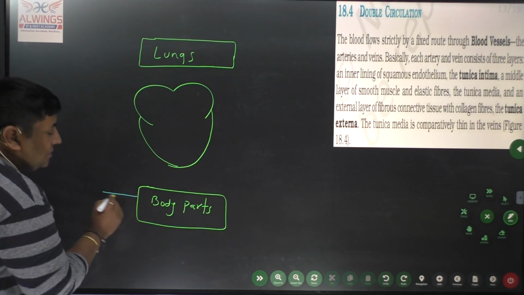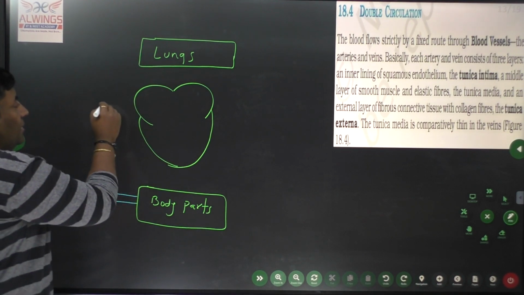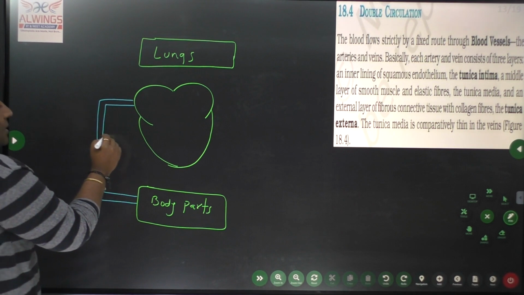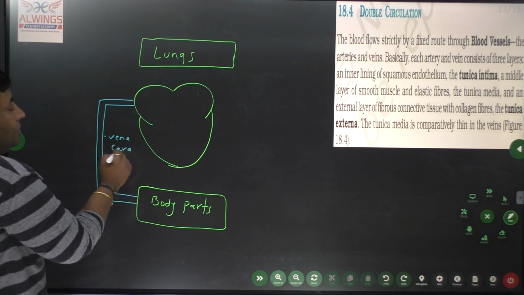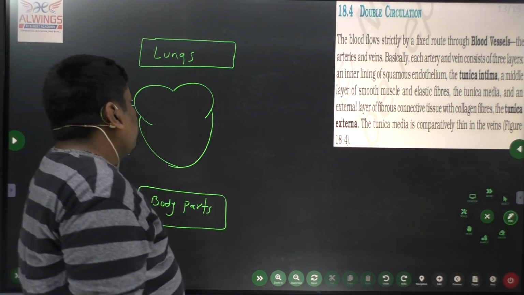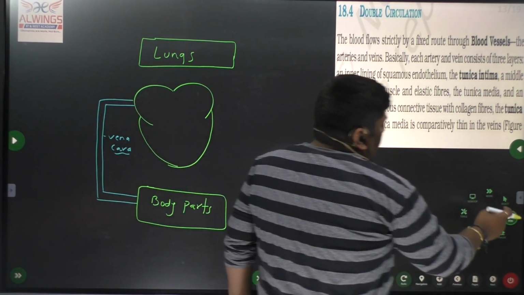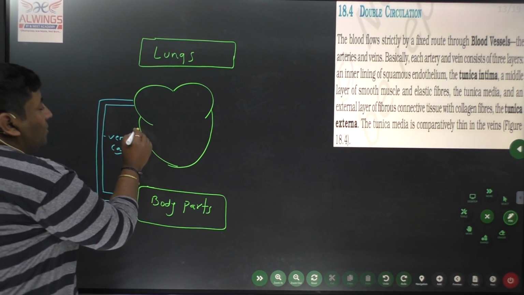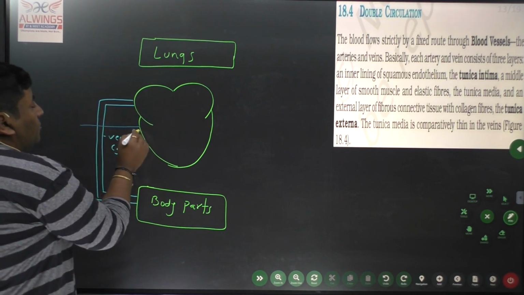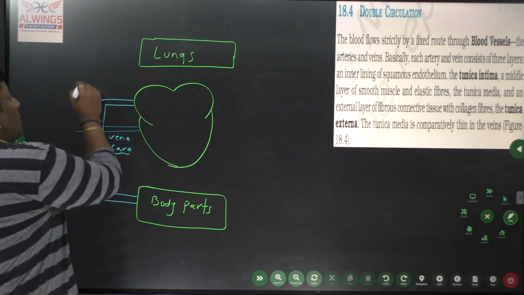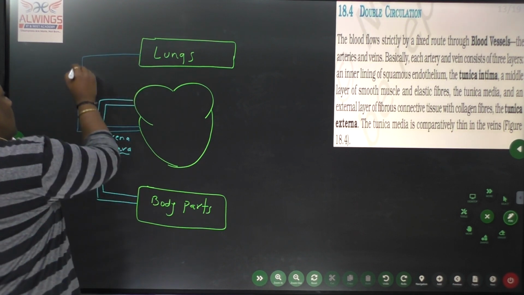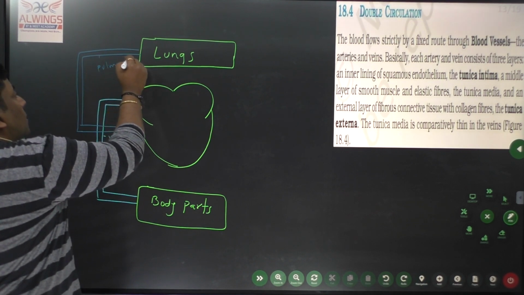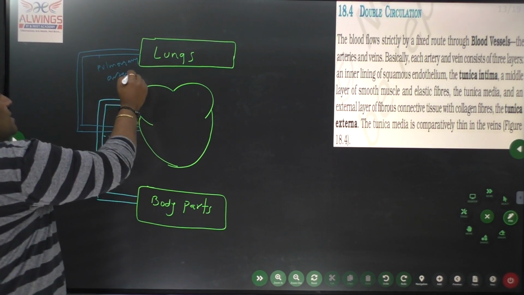From the various body parts, deoxygenated blood enters into the heart, the right auricle, through the vena cava. So it forms one part. Then this same deoxygenated blood moves for further purification. The blood moves through the pulmonary artery to the lungs. So it is the second part.